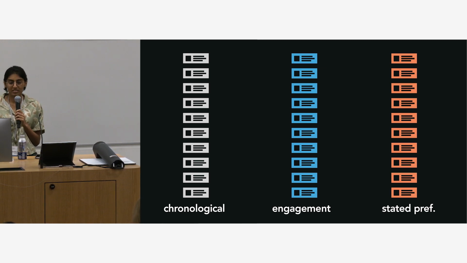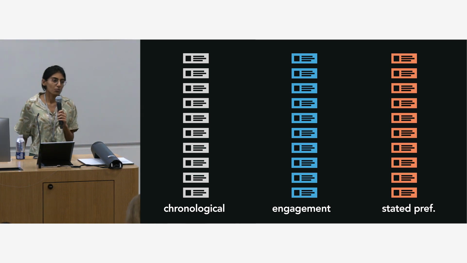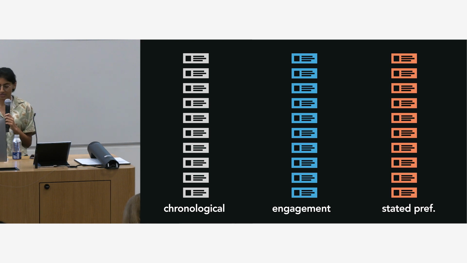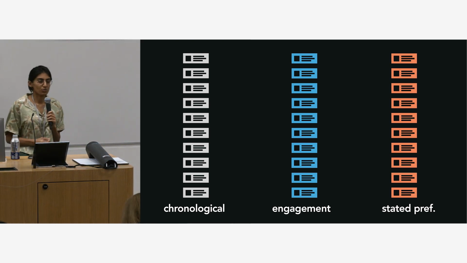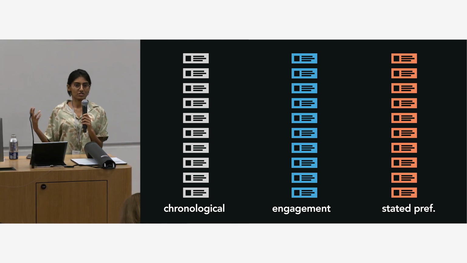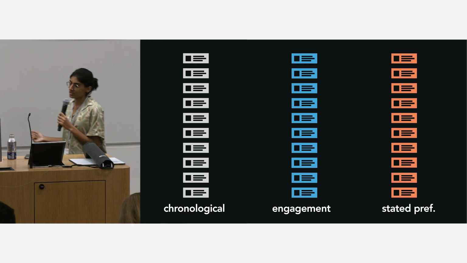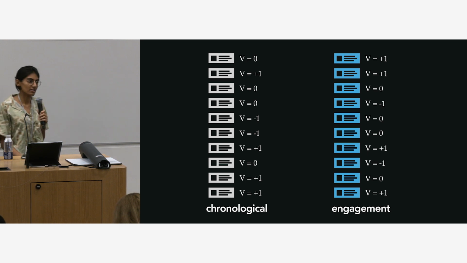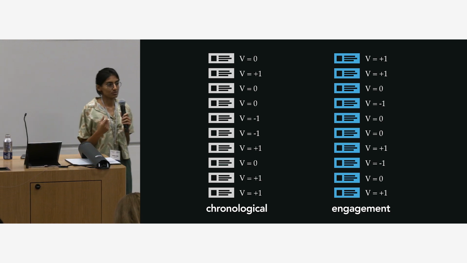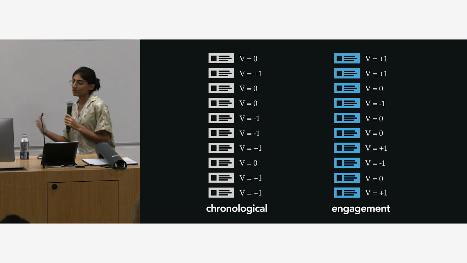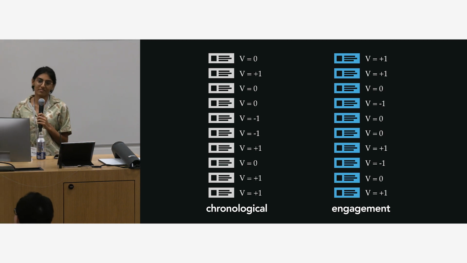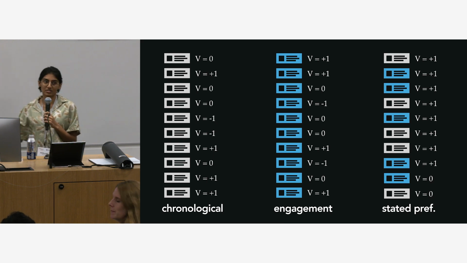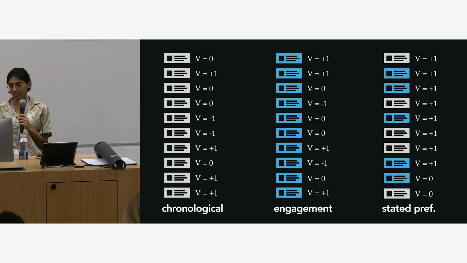The way we approximated this is we asked, for those 20 tweets that we collected, the user, do you want to see tweets like this? So at least for those 20 tweets, we have the user's evaluation of whether they value it or not. And so we can form an approximation of a stated preference timeline by just re-ranking those tweets based on what the users valued the most. This is an approximation in the sense that a real platform would have access to many more tweets. But hopefully this still gives us an idea of what direction moving more towards stated preferences would lead to.